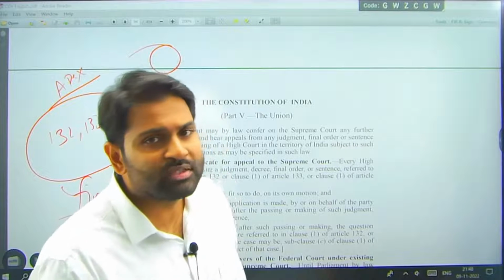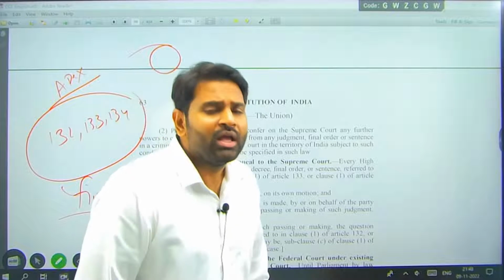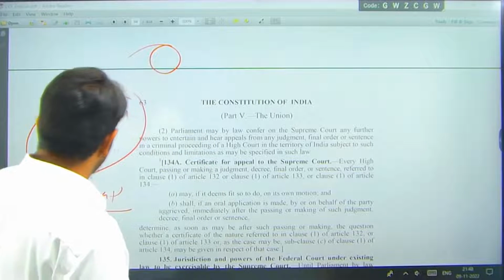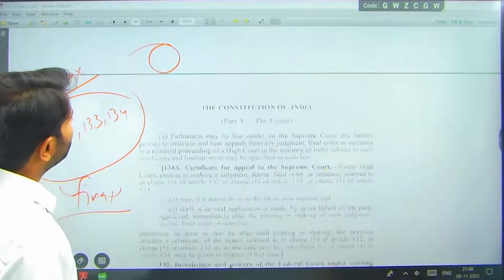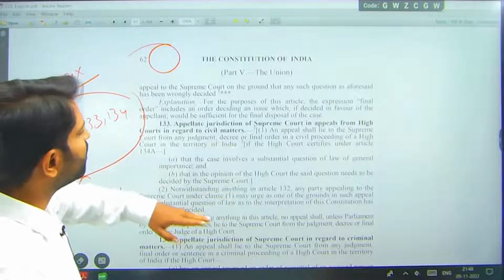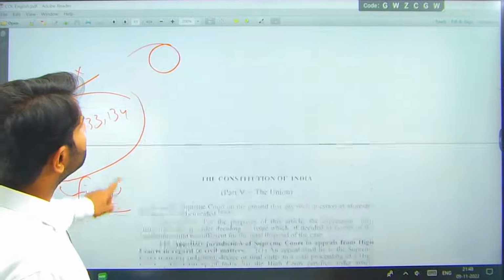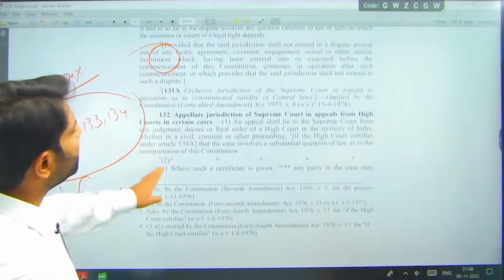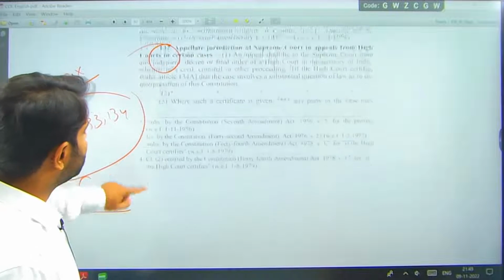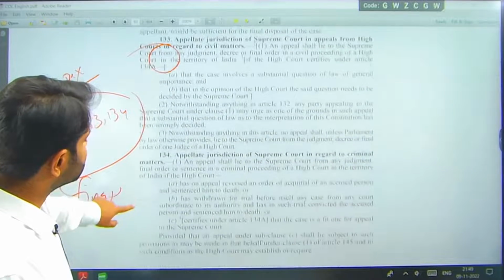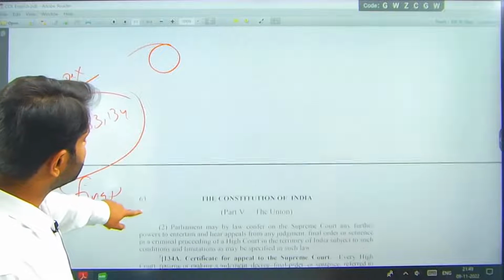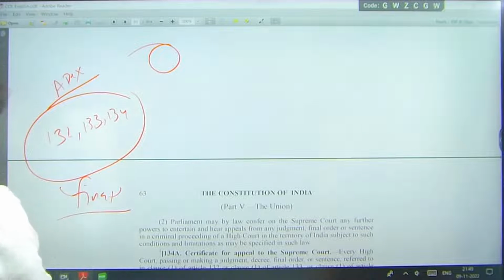Although we have checks and balances over the judiciary, we don't have any court above the Supreme Court. The Supreme Court is the final court of appeal. That we need to understand from Article 132, 133 and 134. We are talking about civil cases and criminal cases, the appellate jurisdiction of the Supreme Court in appeals from High Courts regarding civil matters, and similarly in certain criminal cases. So we can say that these are final courts of appeal.